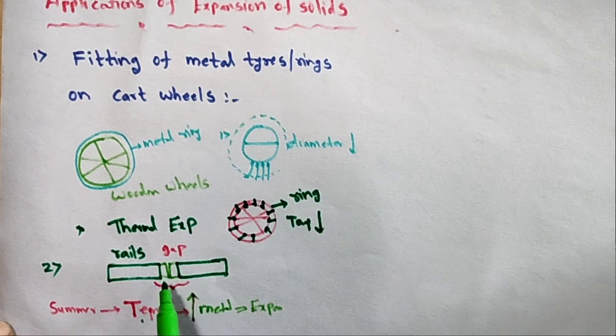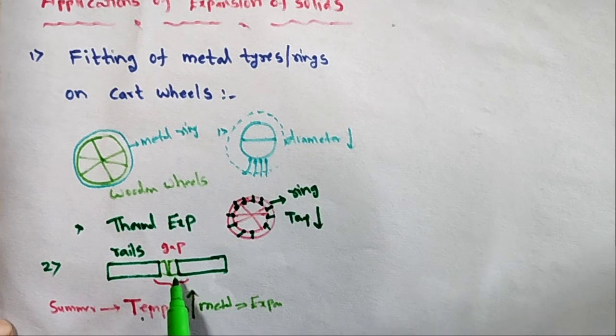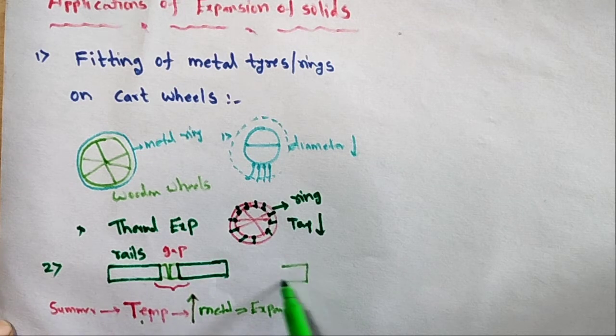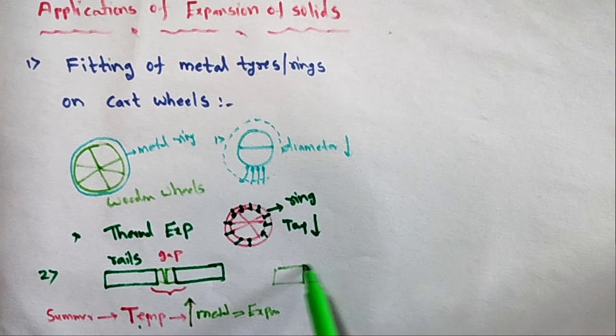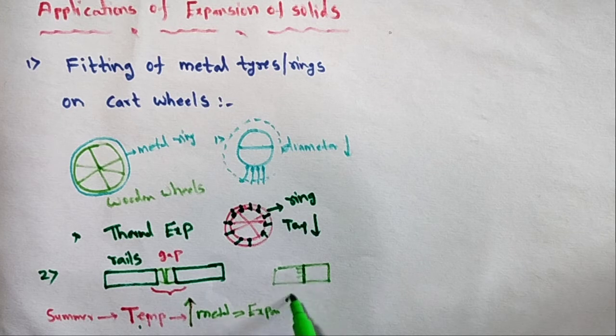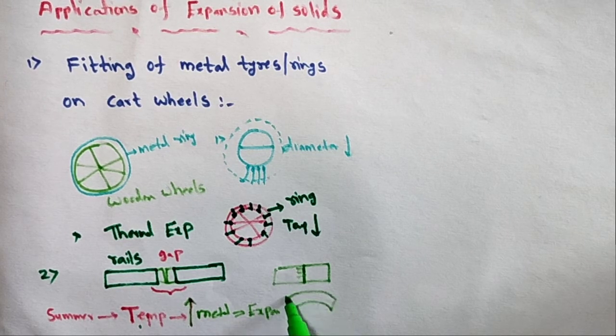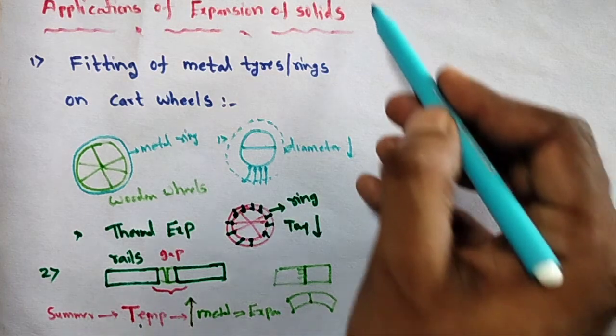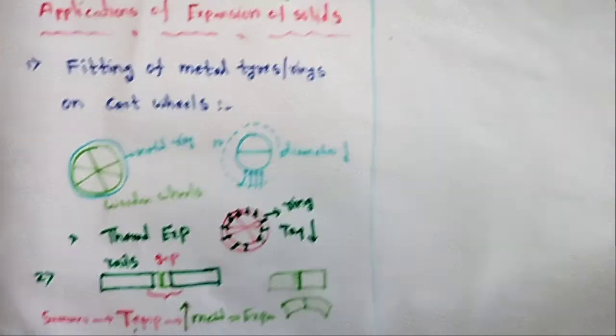It avoids breaking or buckling of the rails. Suppose the gap is not there. This is the first rail and this is the second rail, with no gap. In summer, the rails expand and become curved, so they are not straight, and accidents will occur. So a gap is always left in a railway track due to thermal expansion of solids. This is the second one.